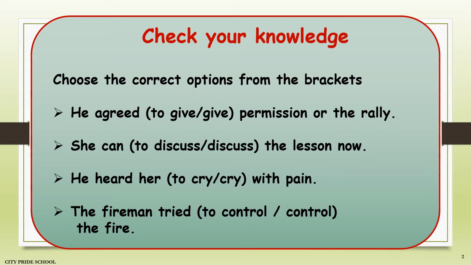Let's take this quick test to find out how much we have retained about infinitives and bare infinitives. The question is, choose the correct option from the brackets. He agreed to give or give permission for the rally. Now, he agreed for what? For what is answered by an infinitive. So the correct choice will be to give. So, he agreed to give permission for the rally.